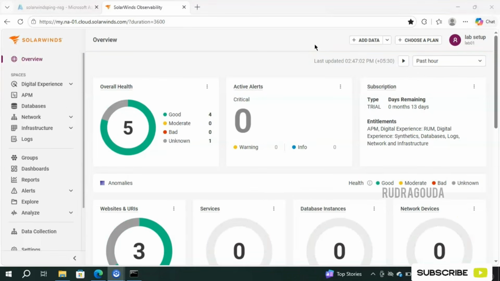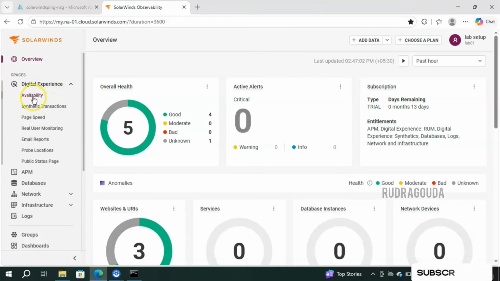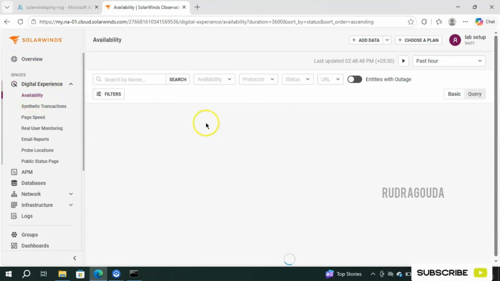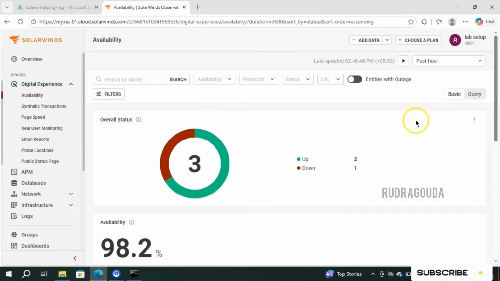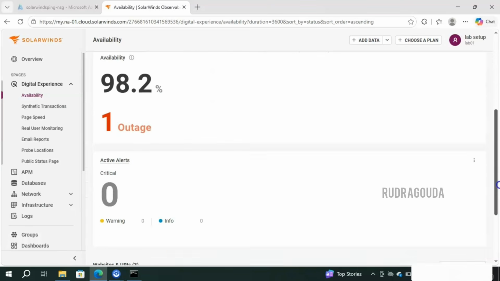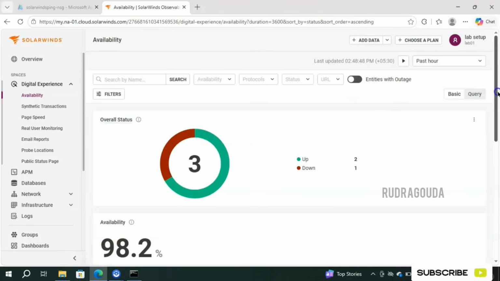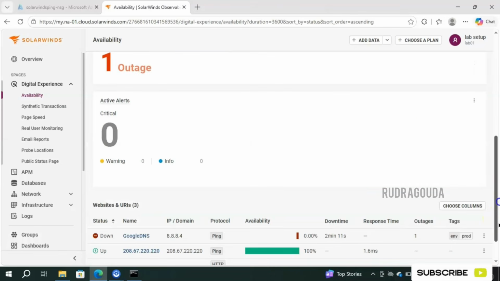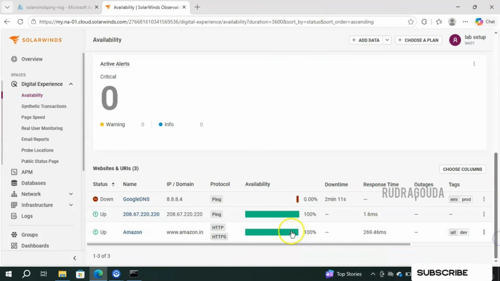And after that, if you want to see the total performance of that particular IP monitoring or ping monitoring, for that you should go into the digital experience, expand that, and then go for availability. This is the place where it is going to give the complete list. For example, right now it is mentioning there are a total of 3 availability monitors in our environment. So what are those? If you scroll down, you will get the information over here.